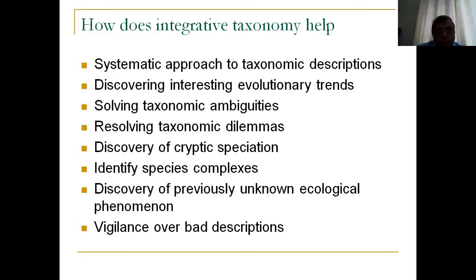You can also discover interesting evolutionary trends when you are doing integrated taxonomy. I'll give you a very interesting example for that. You can solve taxonomic ambiguities. You can resolve taxonomic dilemmas. You can discover cryptic speciation, identify species complexes, discover previously unknown ecological phenomena, and keep vigilance over bad descriptions by using integrated taxonomy. So now, instead of going through the technical details, let's take one example of each of these proposals, and let's see how integrated taxonomy helps us in this respect.